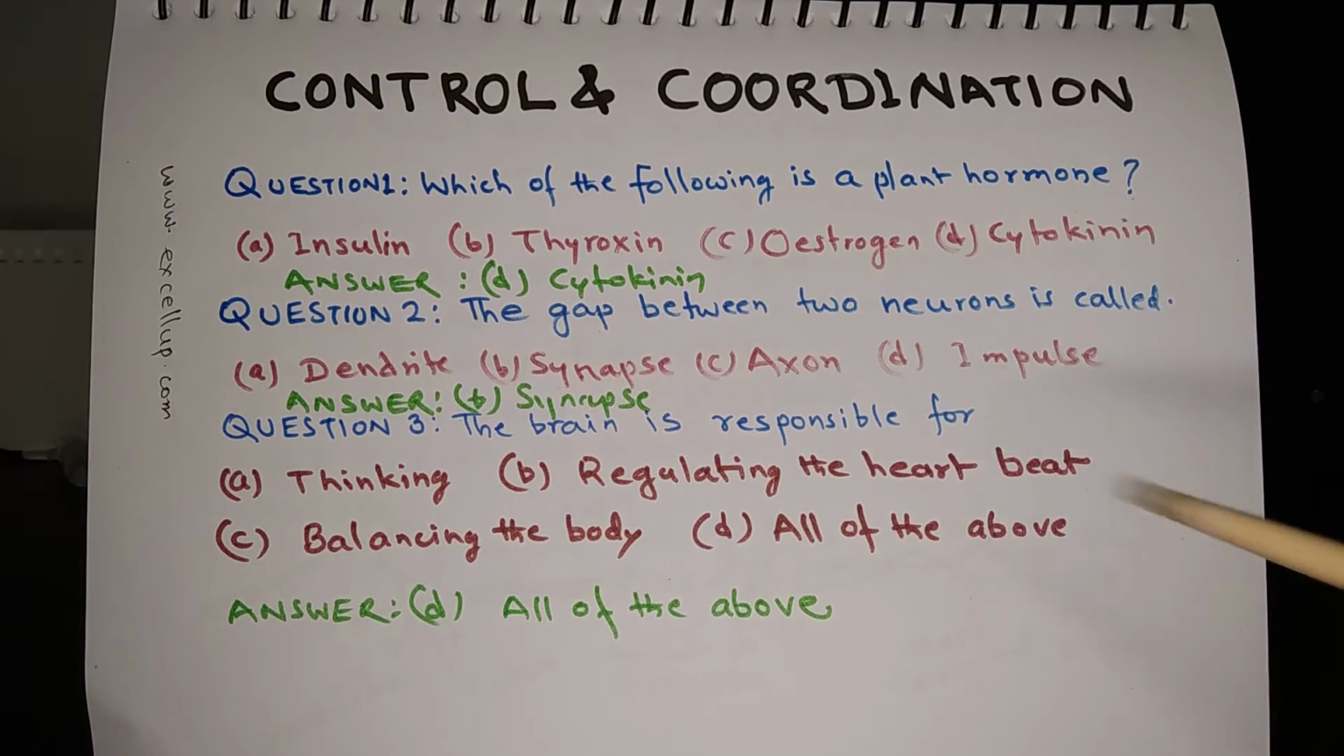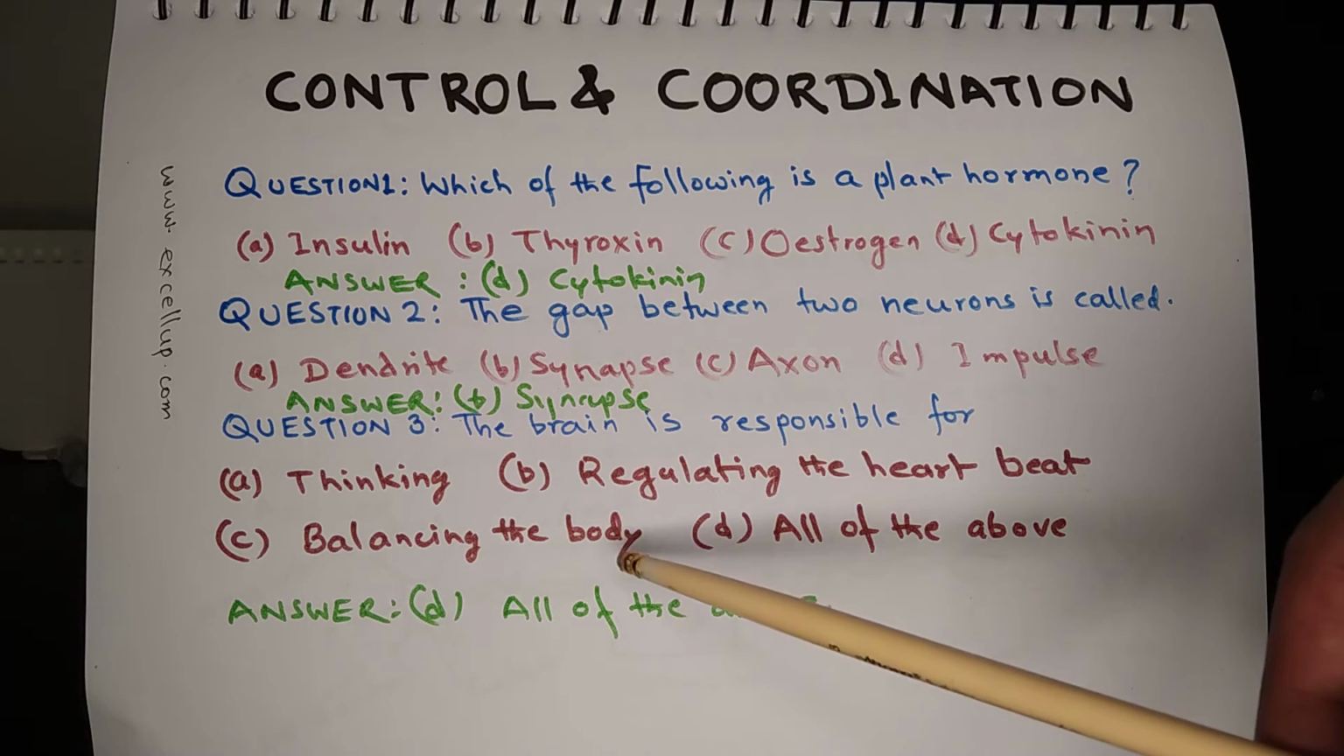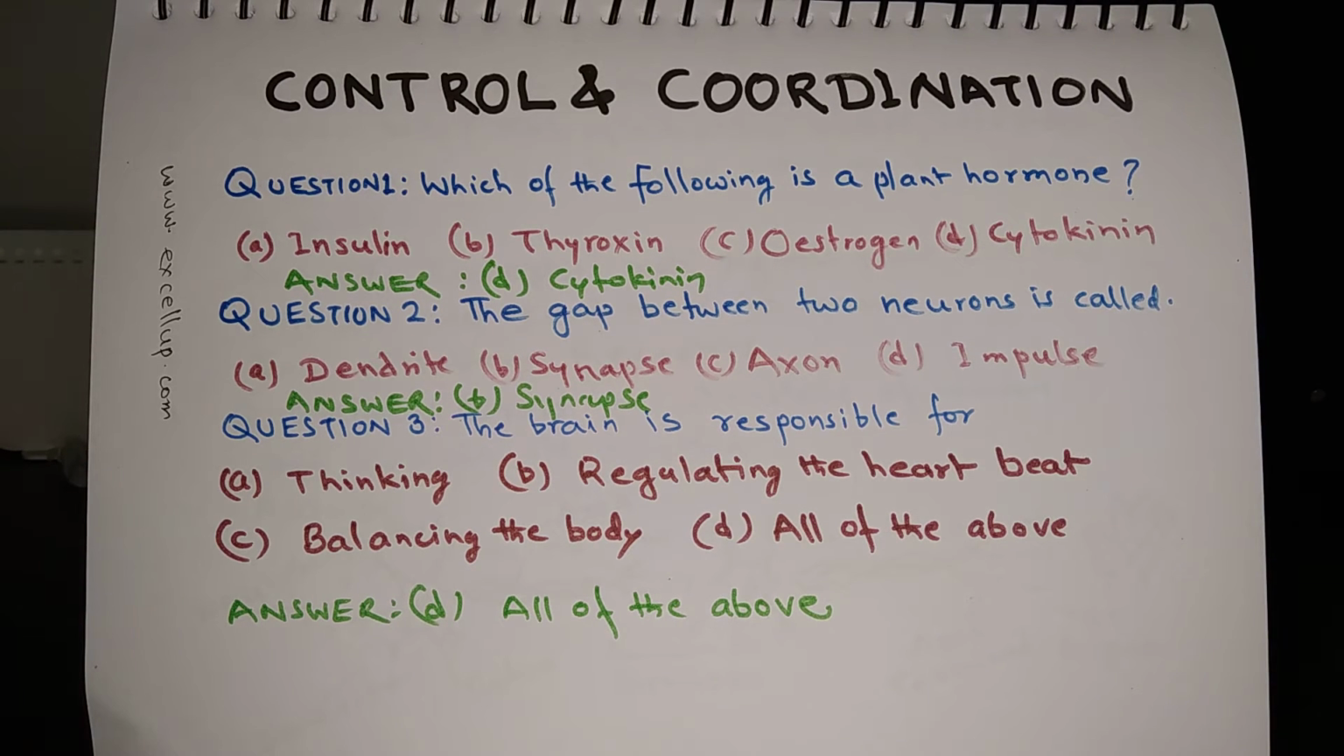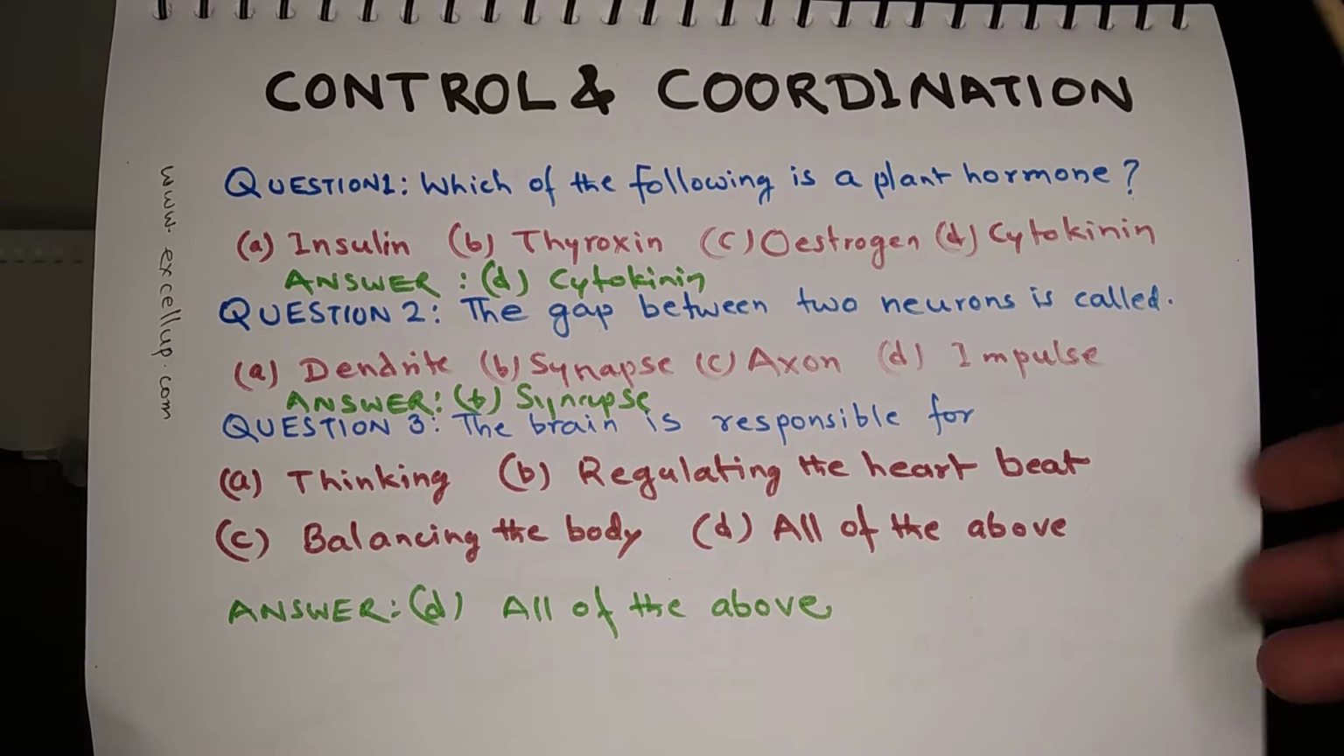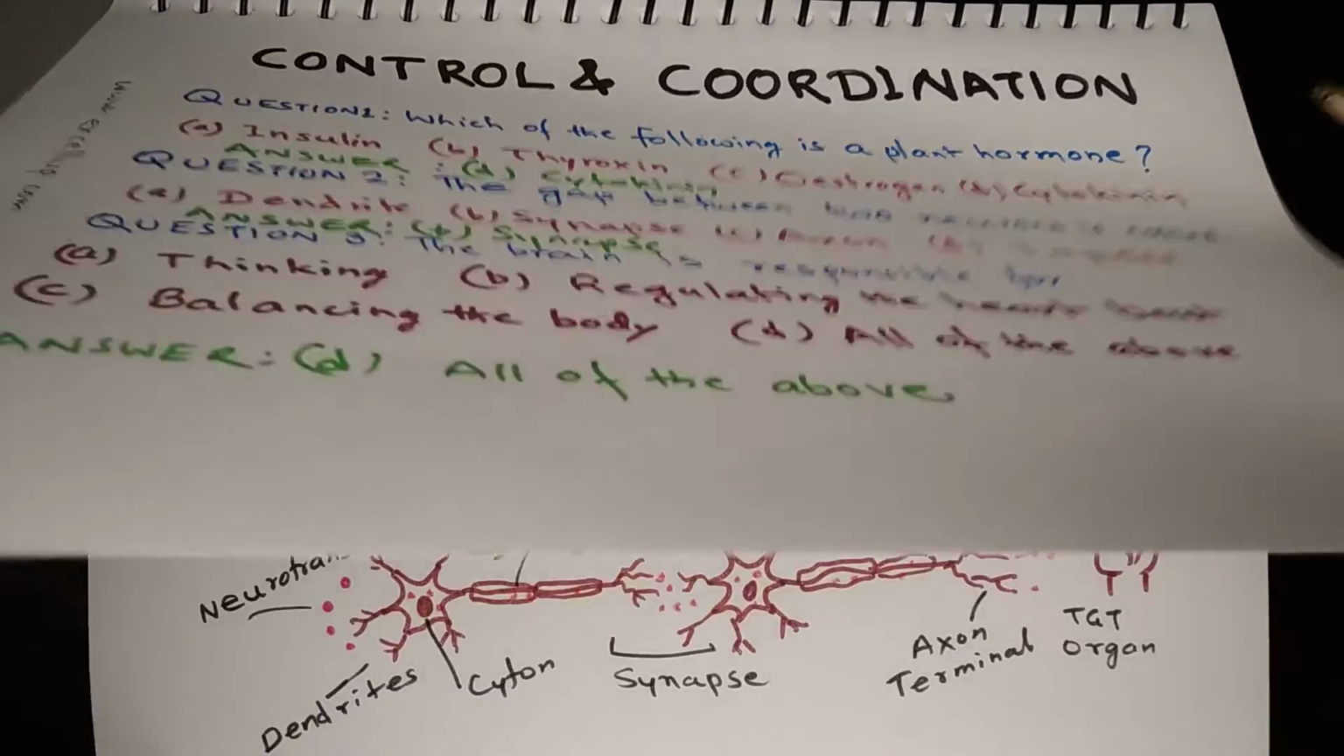Question 3 is, the brain is responsible for A. Thinking, B. Regulating the heartbeat, C. Balancing the body, and D. All of the above. So the clear answer is all of the above, because the brain controls every action in our body.